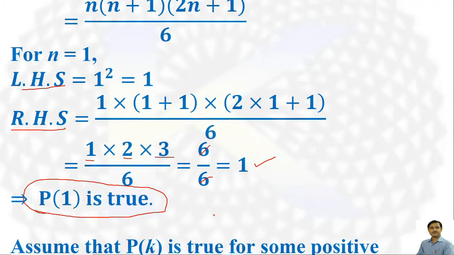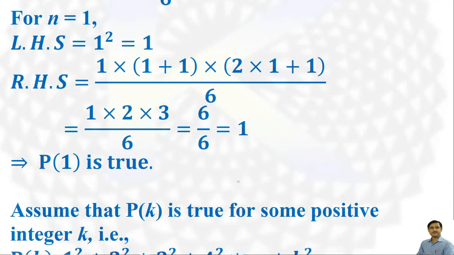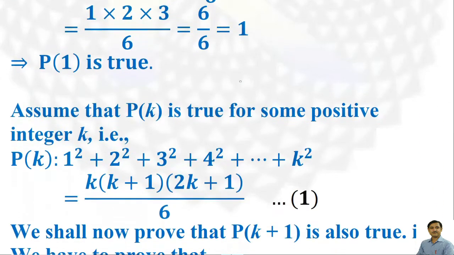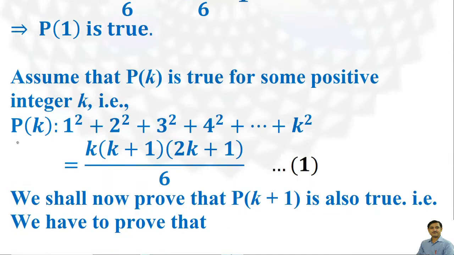Now let us assume that P(k) is true for some positive integer k. This is our assumption, that is 1 square plus 2 square and so on up to k square gives k(k+1)(2k+1)/6. That is, we replace k in place of n.